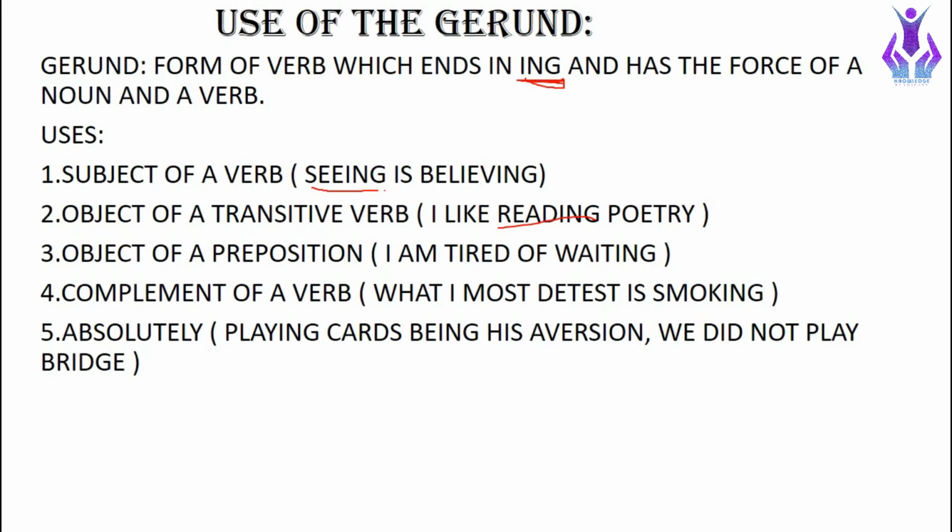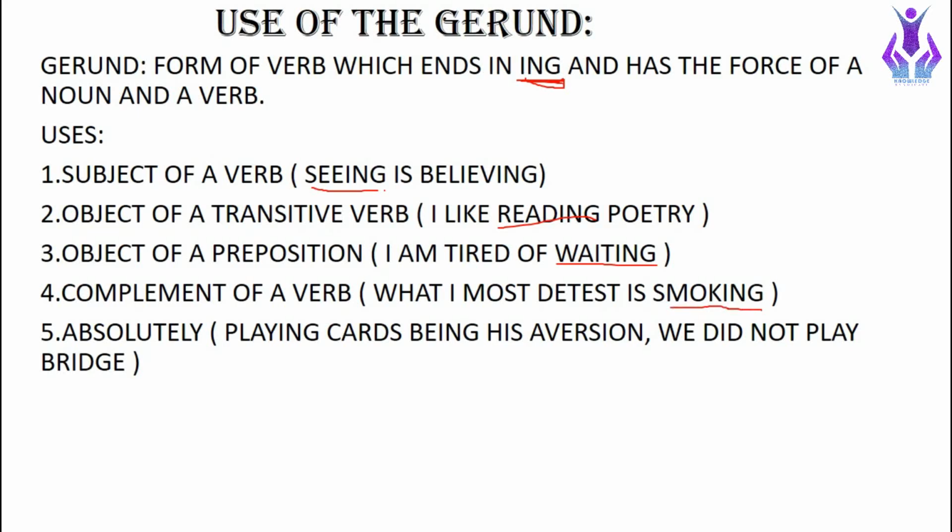The next is object of a preposition. It can also be used as an object of a preposition, like "I am tired of waiting." So here waiting is our gerund and of is our preposition, and it is used as an object of a preposition. The next one is complement of a verb. It is also used as a complement of a verb. For example, "What I most detest is smoking." So here smoking is our gerund and it is used as a complement of a verb.